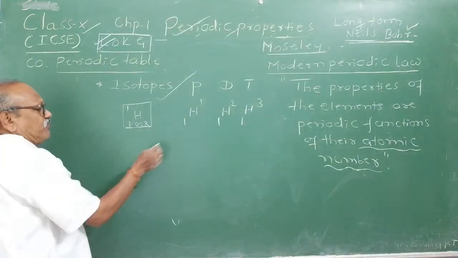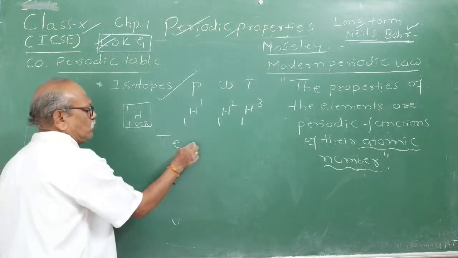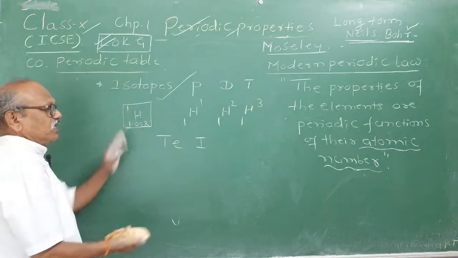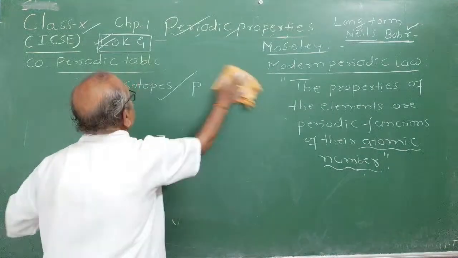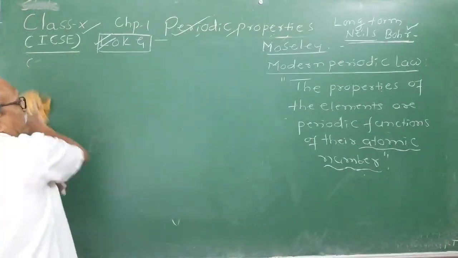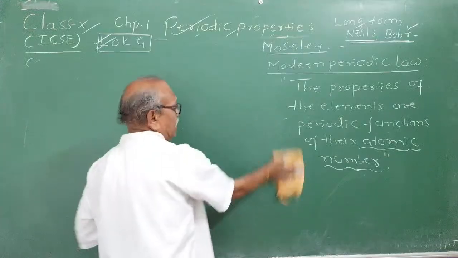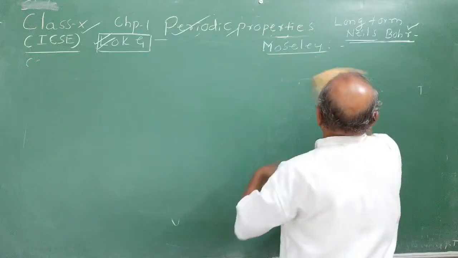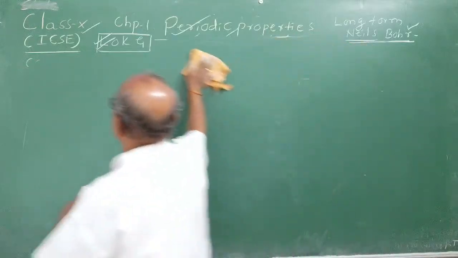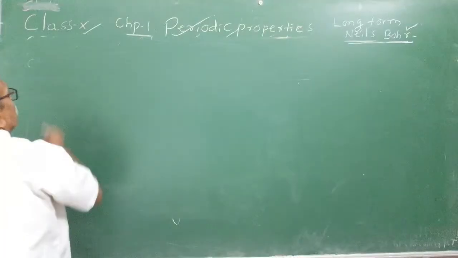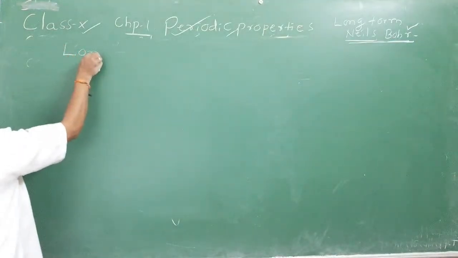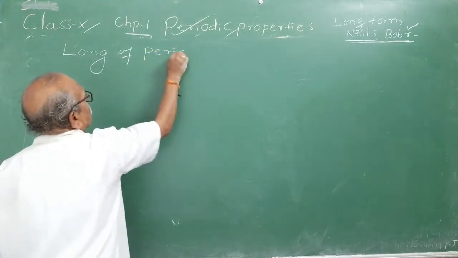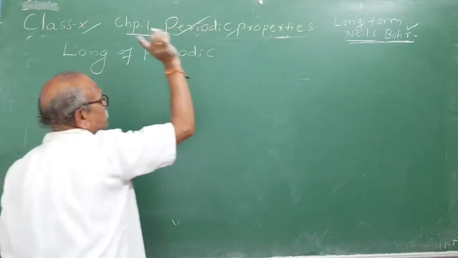Even the atomic numbers of, say, tellurium and iodine are increasing. Therefore, all the inconsistencies of Mendeleev's periodic table were cleared and explained clearly in the modern periodic table. Now we'll see the main features of the long form of the periodic table. The long form of the periodic table was given by, remember, Niels Bohr, not Moseley.